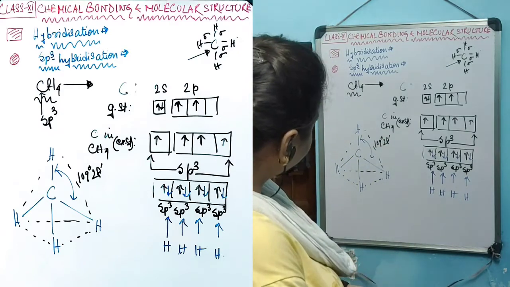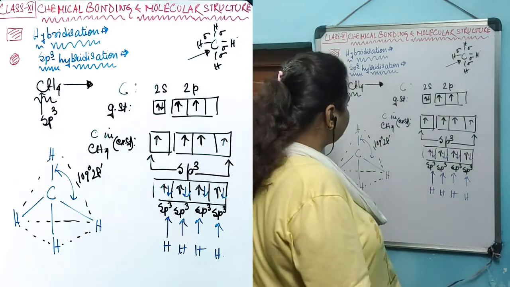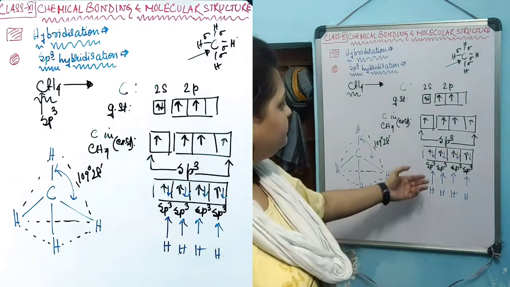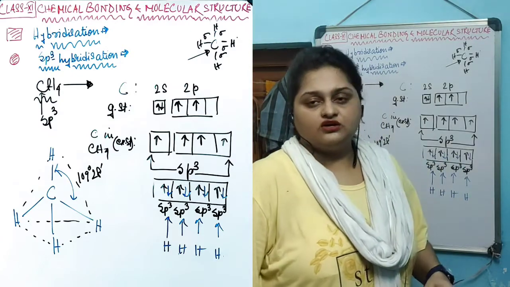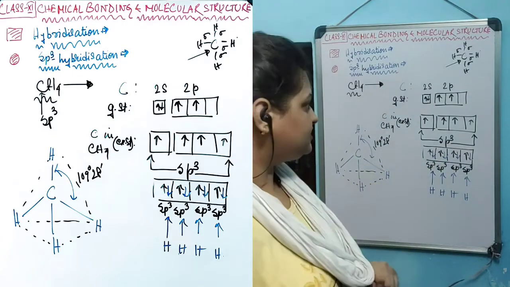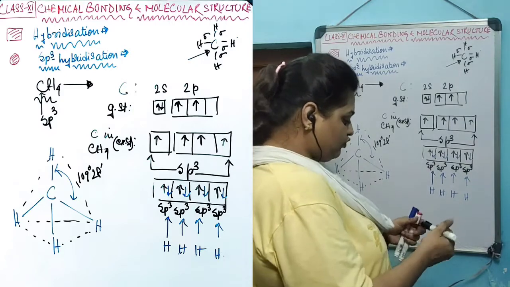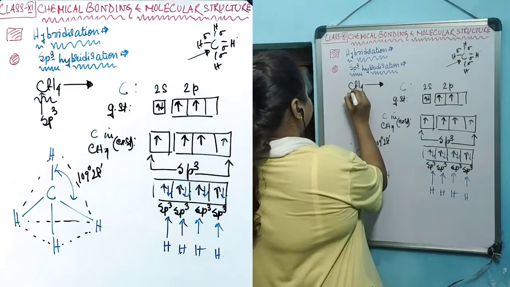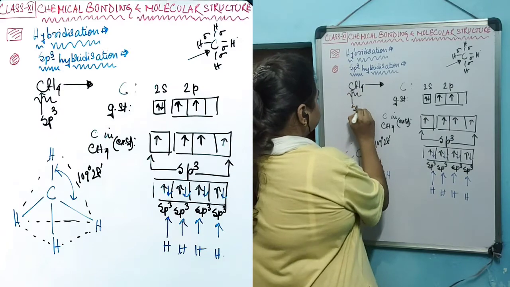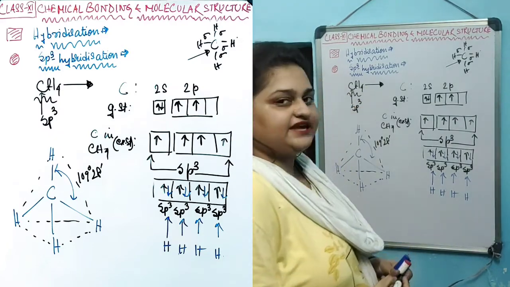So this tetrahedral shape of CH4 molecule is because of the creation of these 4 sp3 orbitals. That's why in the CH4 molecule the central atom carbon is in sp3 hybridization.